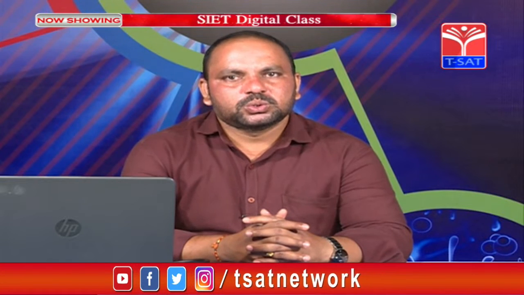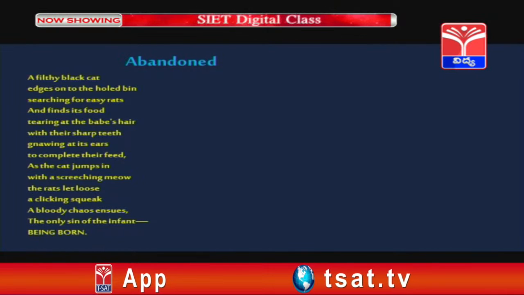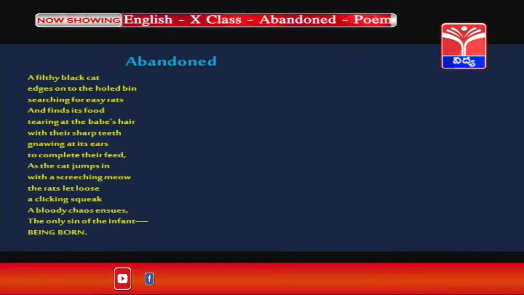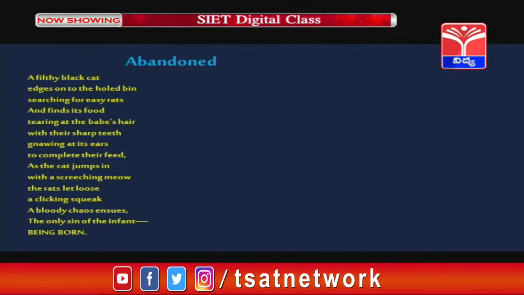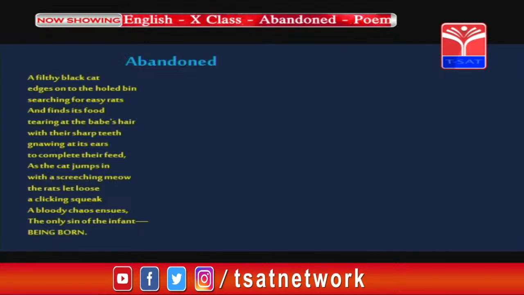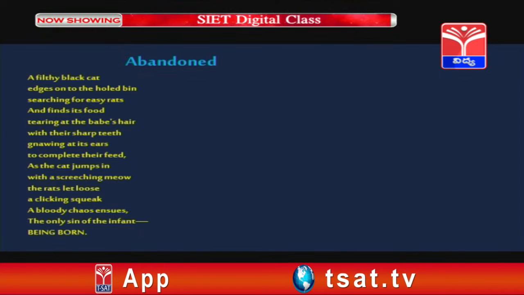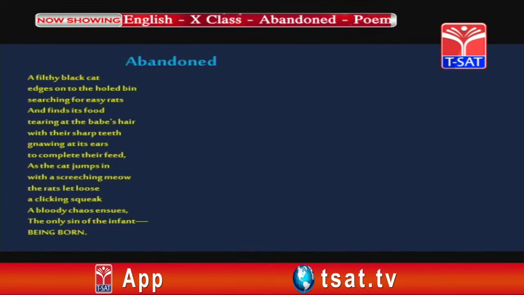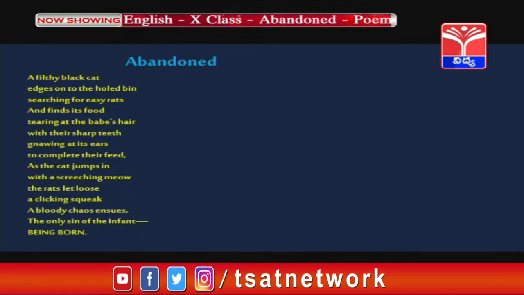Now, let us go to the next part of the poem. "A filthy black cat edges onto the old bin, searching for easy rats and find its food, tearing at babe's hair with their sharp teeth, gnawing at its ears to complete their feed. As a cat jumps in with a screeching meow, the rats let loose a clicking squeak. A bloody chaos ensues, the only sin of the infant being born." In this manner, the poet ends the poem.